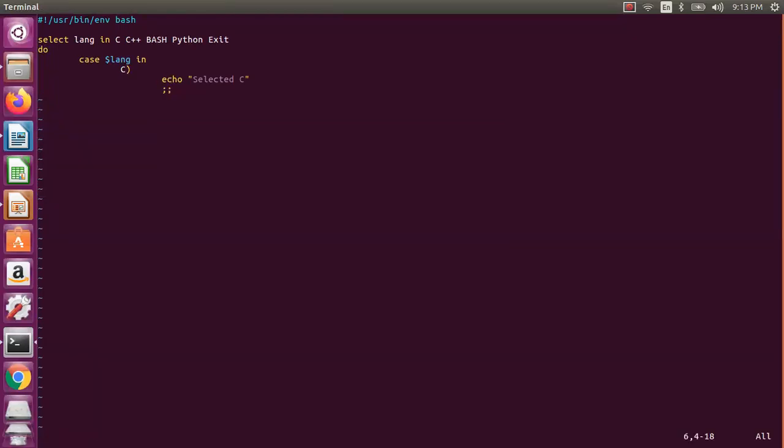So now 1 2 3, I'll just copy this. How many times? 1 2 3 4, 4 times actually. So now I just say C++, bash, Python. Of course, it will give you 1 2 3 4 5 like that. So echo. So I need to say here selected C++,